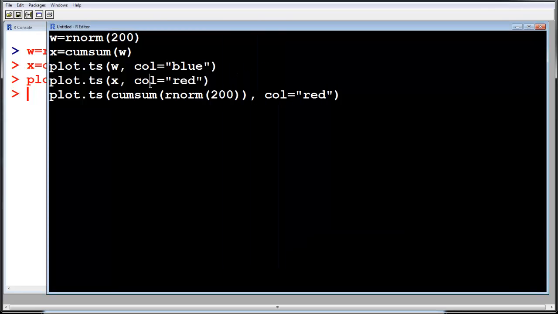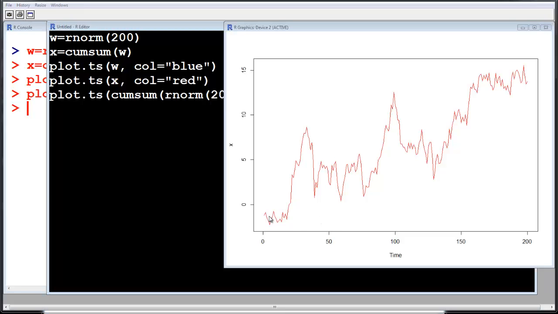Now let us plot the random walk. Now random walk is a cumulative sum. So this is x. Let us plot this. You run this command here, and you get a graph. So this is the random walk. You see it starts at the same point as the initial normal random variable, but y2 is e1 plus e2, y3 is e1 plus e2 plus e3, and so on. So you can see a random walk.